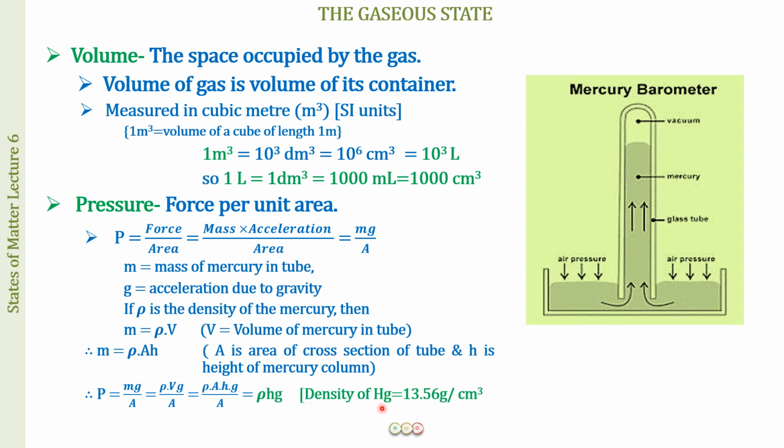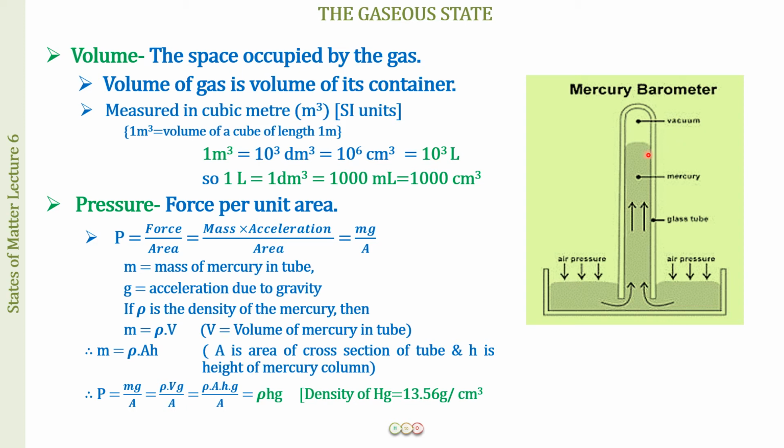So the density of mercury, which you will be remembering, is 13.56 gram per centimeter cube. The g value you already know. So what you require to find out the pressure is the height of the mercury column, and if we find it out at sea level, the height of this mercury column comes up to 760 mm.